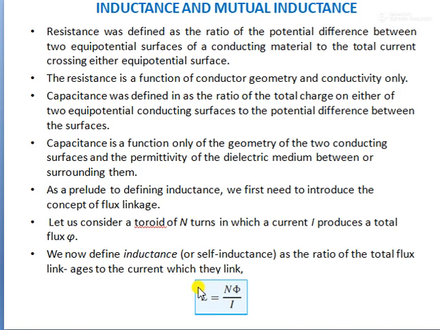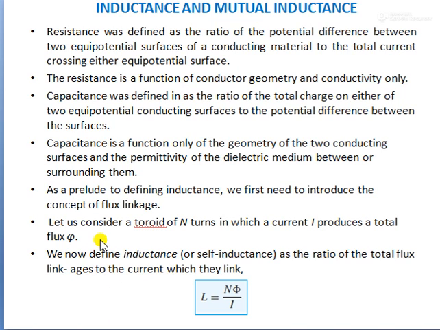So the flux linking with each turn of the circuit is proportional to the current flowing through the circuit. The flux linkage of a circuit of N turns carrying a current is nothing but the self-inductance, that is N phi divided by I. It is measured in Henry, which is Weber turn per ampere. Therefore L is equal to N phi by I.